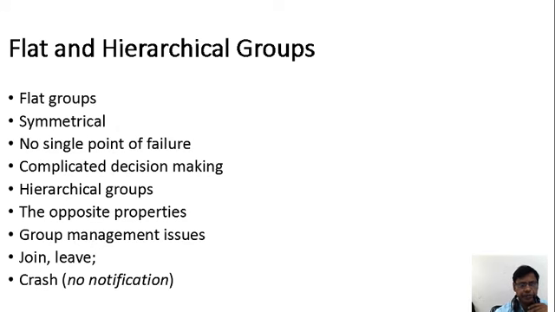Here we can see flat groups: symmetrical, no single point of failure, and complicated decision making. Hierarchical groups have the opposite properties. Group management issues: join, leave, crash. So what happens at a crash? The packet gets stuck. And what is join and leave? When a packet, the same packet, is going to transmit.